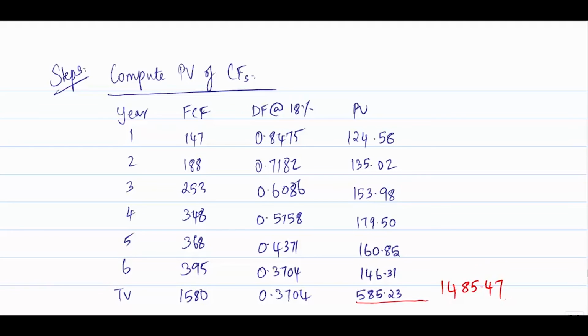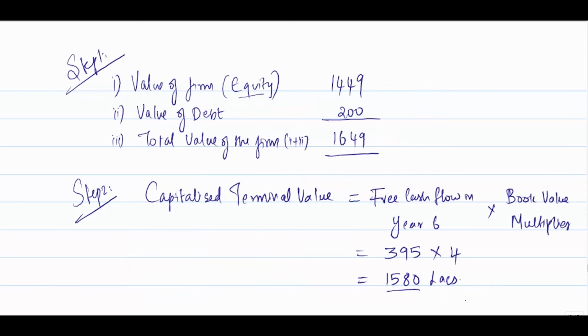So this is the exact worth of the business if the cash flows change in this pattern. But we have already arrived at the total value of the firm, which is 1649, and this is the price which we are going to pay.